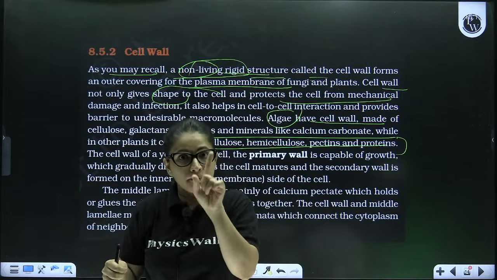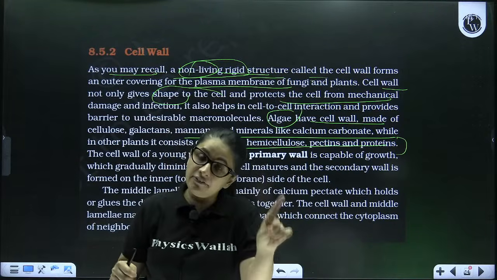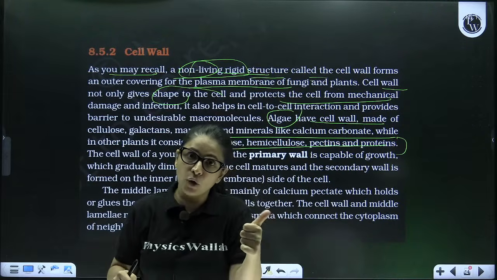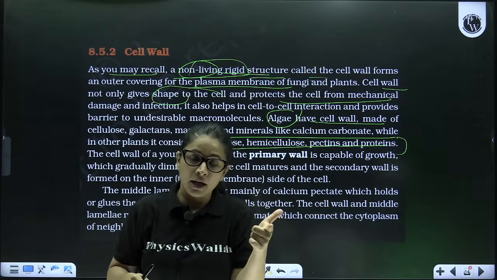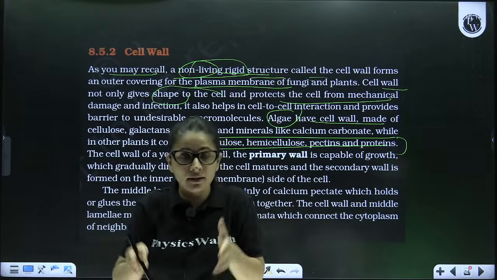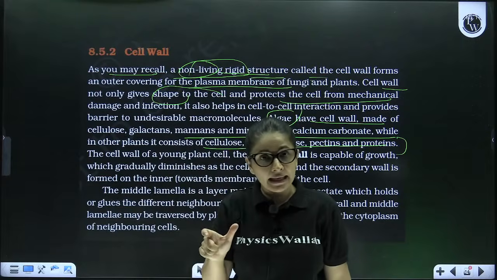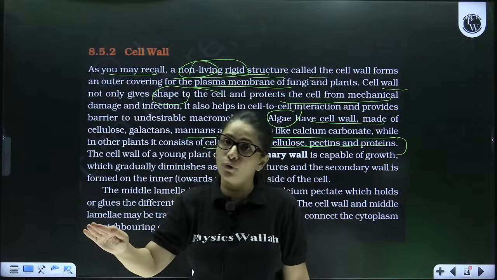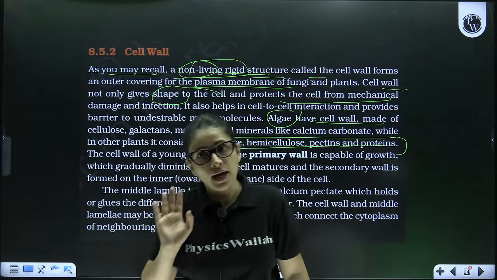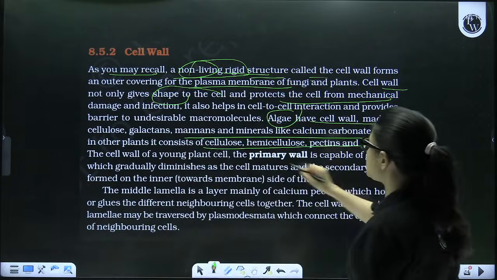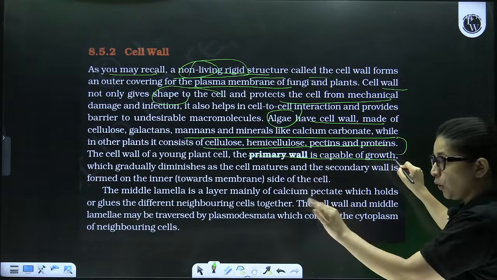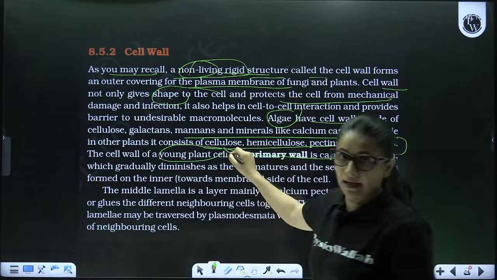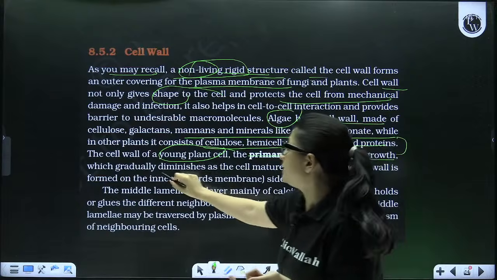Now remember, primary cell wall was living in nature, capable of growth, thin and flexible. But when it grows and new secondary cell wall comes, they are thick in nature, they are dead in nature, they are not flexible, they cannot grow further. Yes or no? I hope I am clear. So primary cell wall is capable of growth, which is found in young cell, and which gradually diminishes.